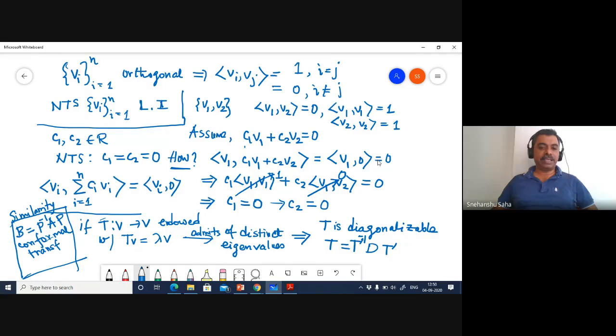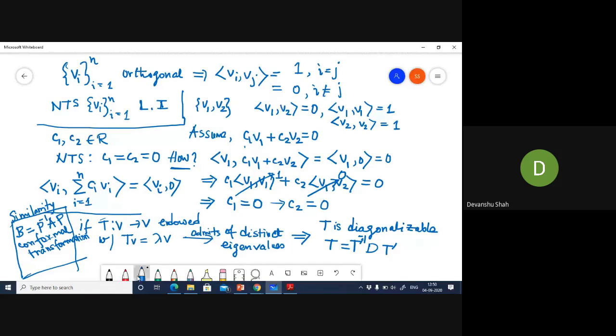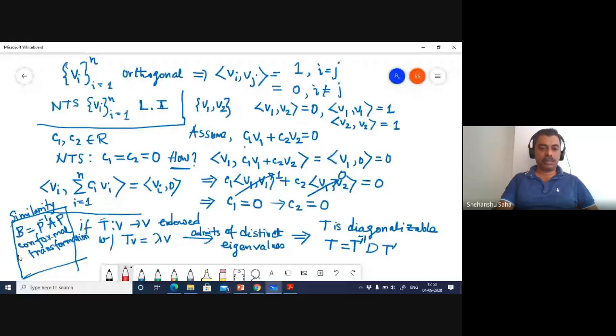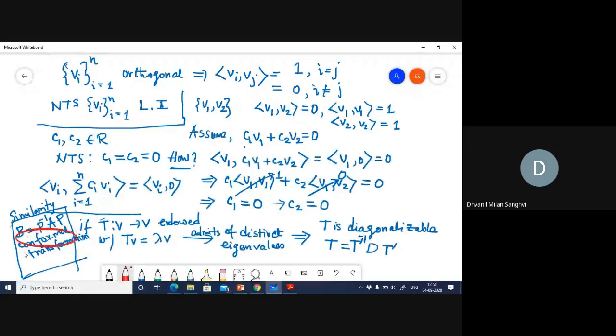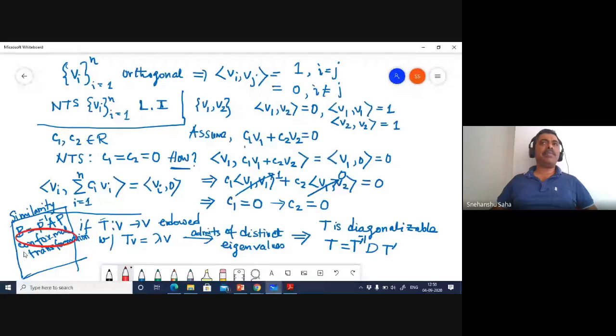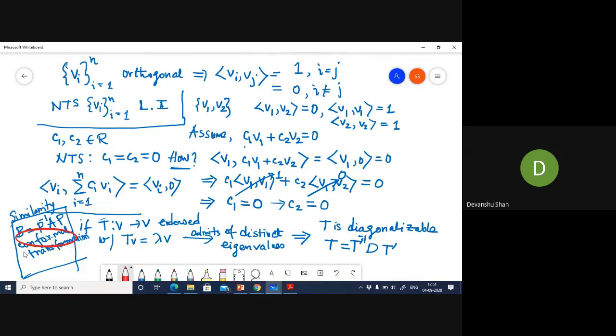In your previous math classes, have you come across this conformal? No? Yes or no? No, sir. So you haven't been taught complex variables? Not in the context of linear algebra.